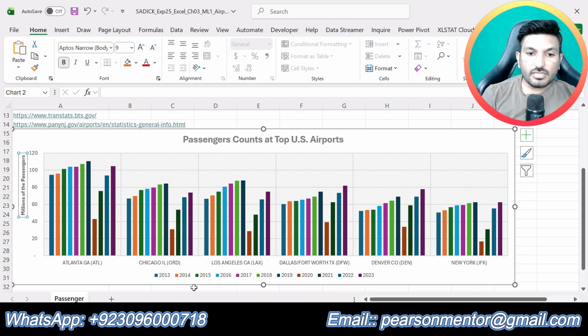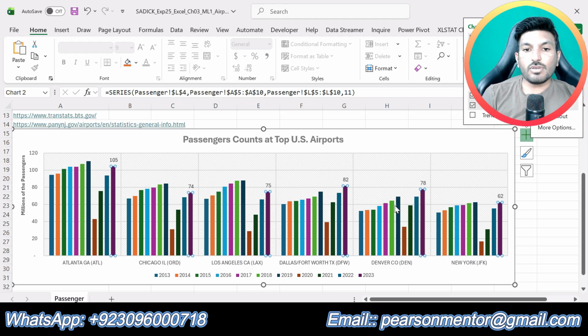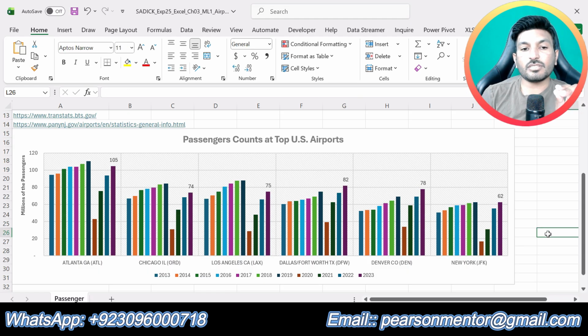So now our 2023 data series are given. This color is for the 2023 data series. Select this one and from here go to chart elements, then go to data labels and click outside end.